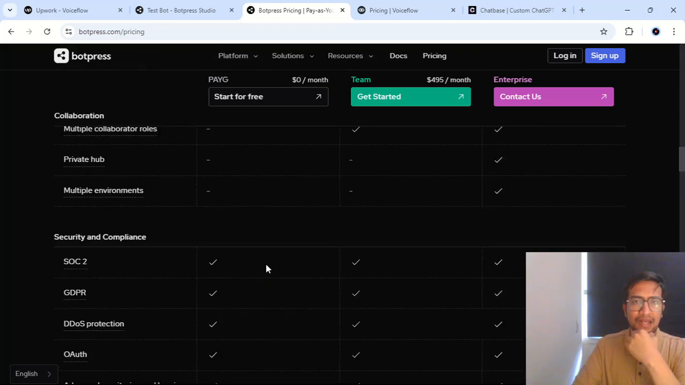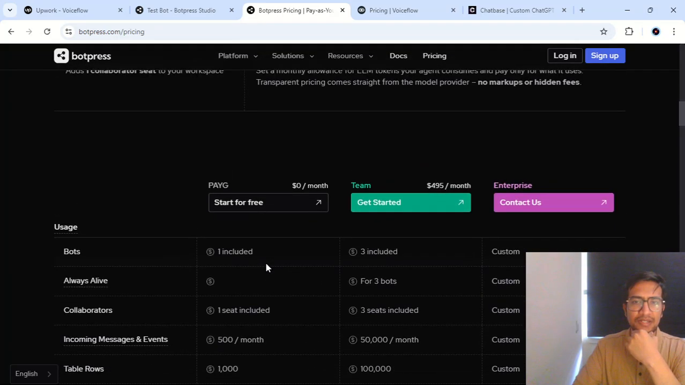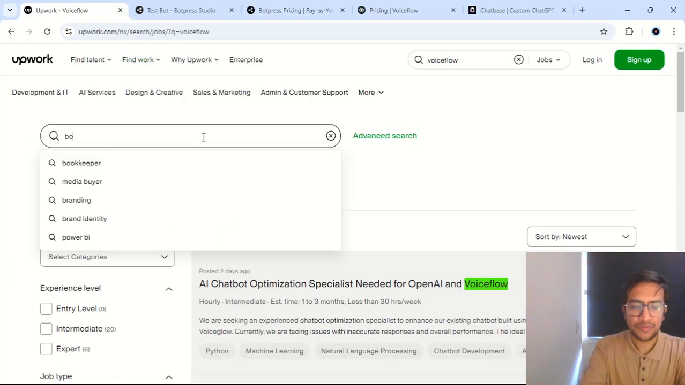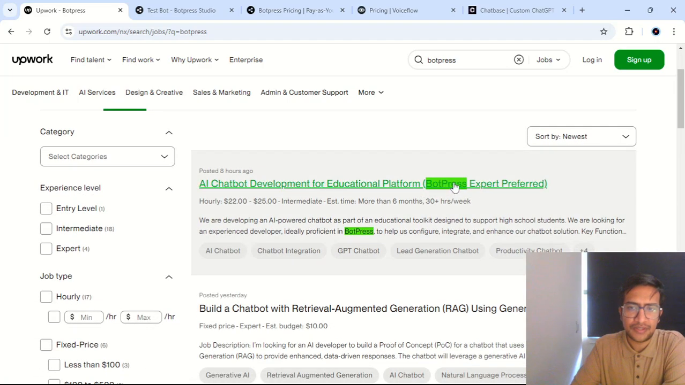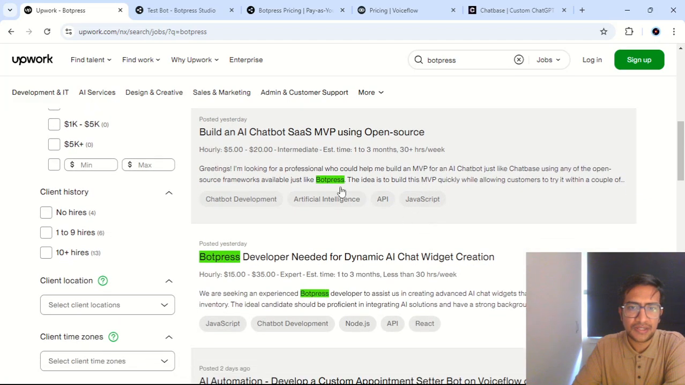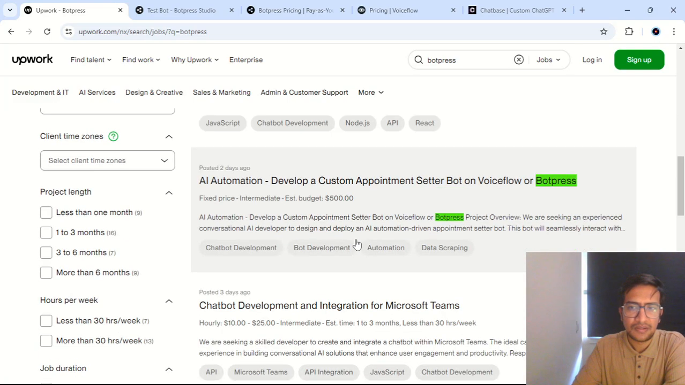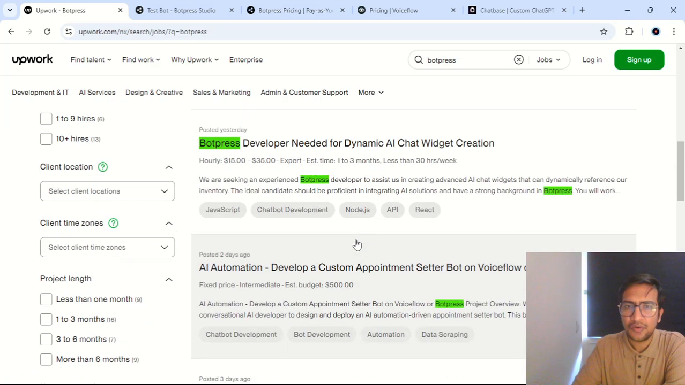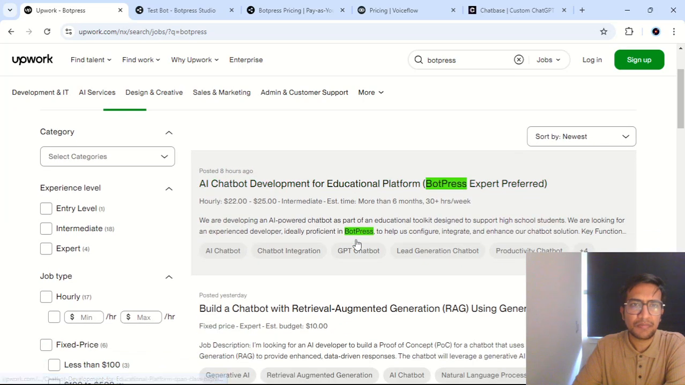Now let's see, how is the BotPress demand as such? Are people really looking for it? As you see, 8 hours ago there is somebody looking for a BotPress expert. Then there's nothing. I think maybe in their description there is BotPress, BotPress, BotPress. So you see that there are a lot of people asking for these projects to be developed.